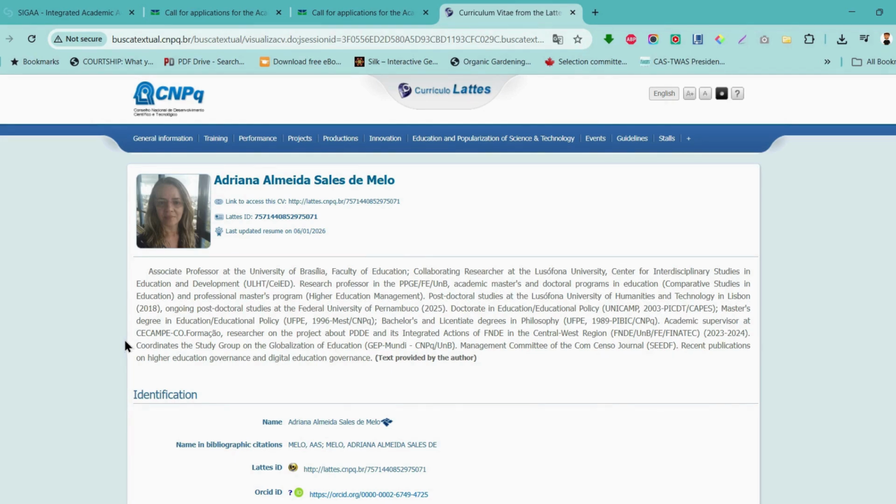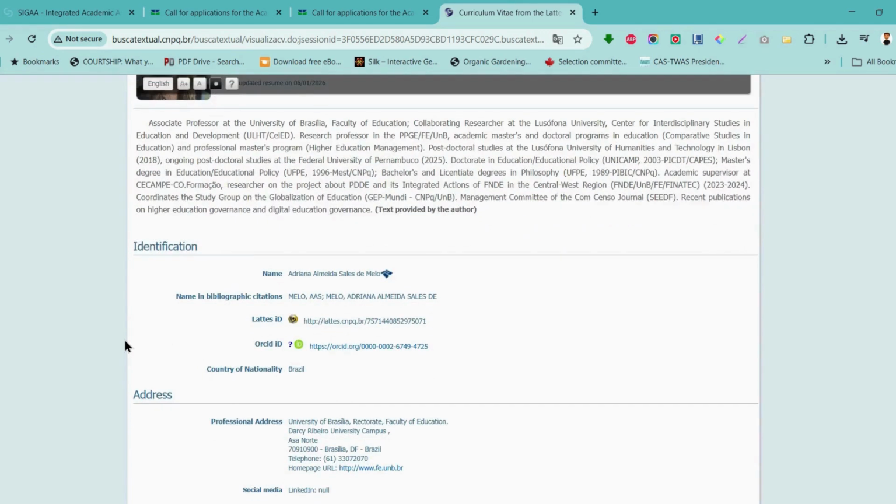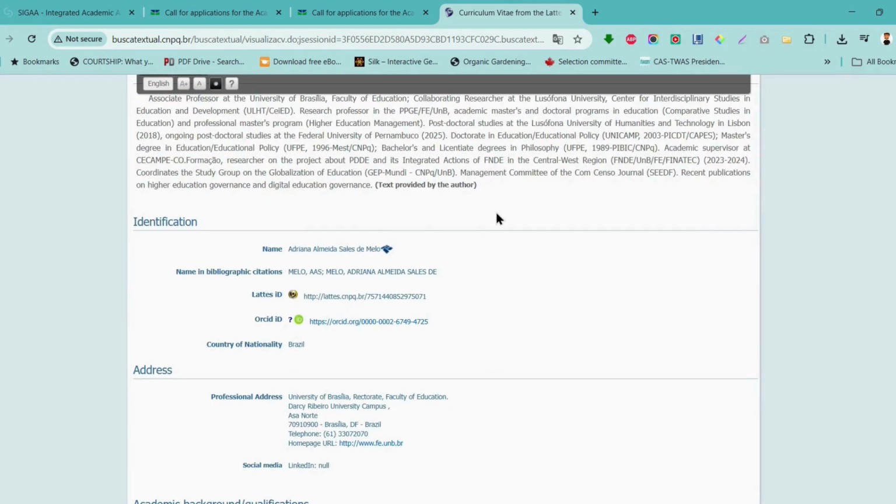What we're actually looking for is her area of specialization and her last or her most recent publications, right? So let's look at this. She had master's and doctorate programs in education, that is comparative studies in education, and professional master's program in higher education management. Doctoral studies in these universities in Lisbon, Portugal, ongoing postdoctoral studies. So these are all her areas of specialization. You can see that she's a researcher on the project about PDDE and its integrated actions.